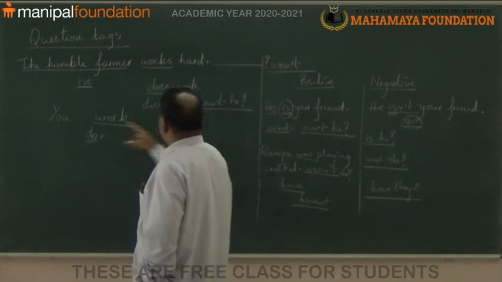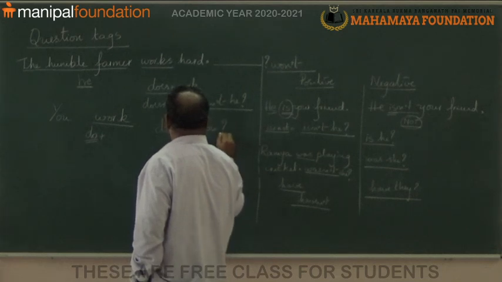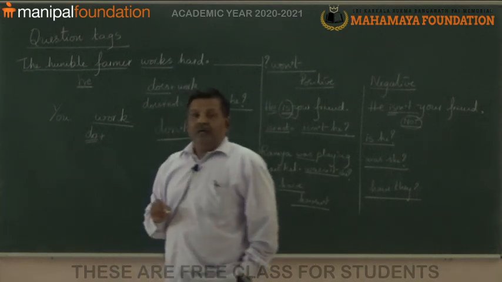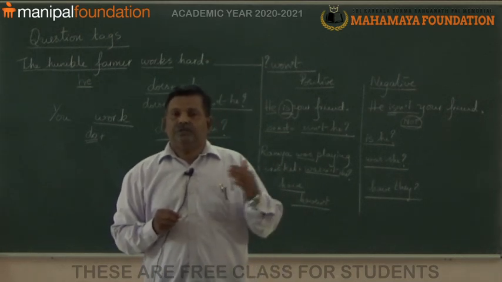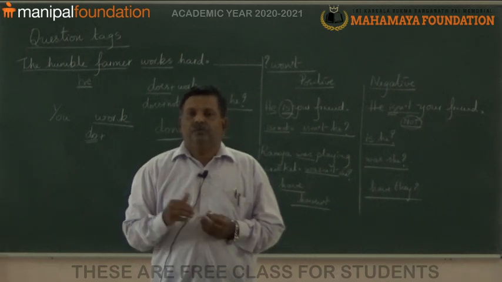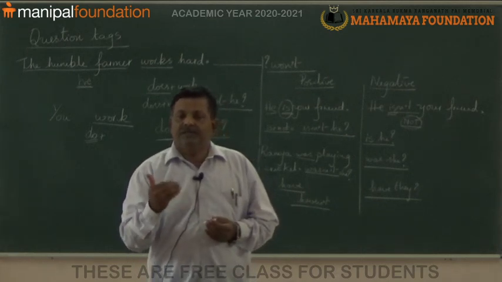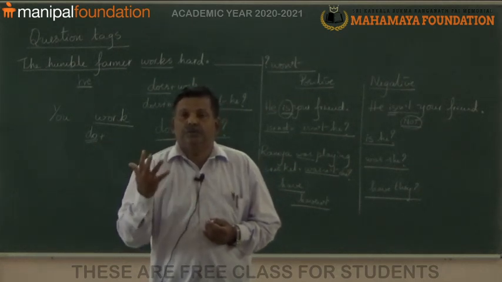It is not don't he, it is don't you. Don't you. Yes. I work very hard, don't I? You go to Mangaluru, don't you? You write neatly, don't you? You sing sweetly, don't you?